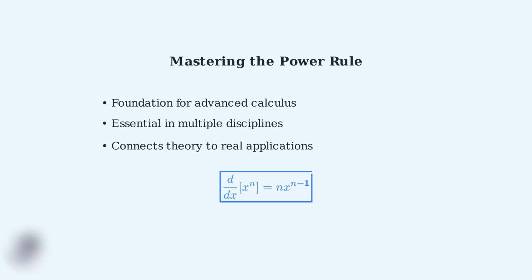Remember the simple pattern. Multiply by the exponent, then subtract 1 from the exponent. This pattern, applied consistently, solves problems from calculating the speed of falling objects to training the next generation of artificial intelligence. Thank you for joining me on this journey through the power rule.